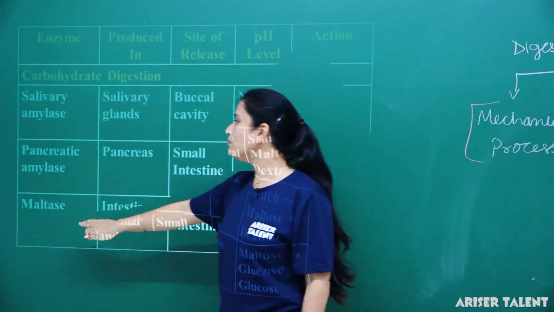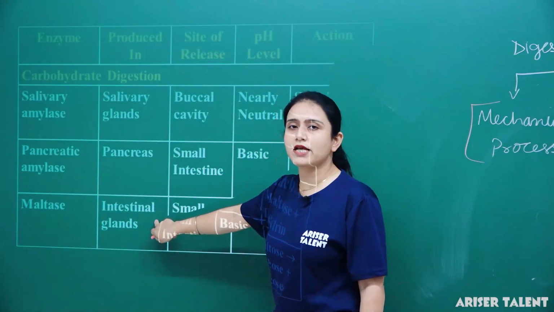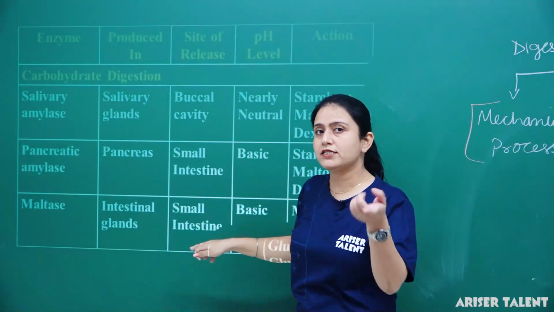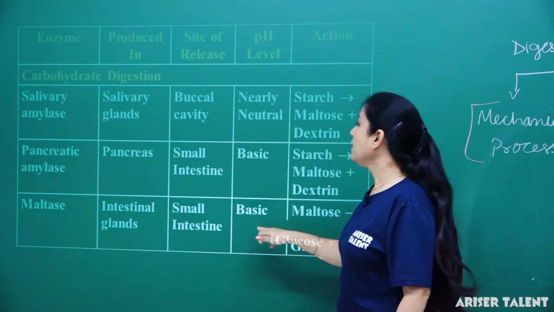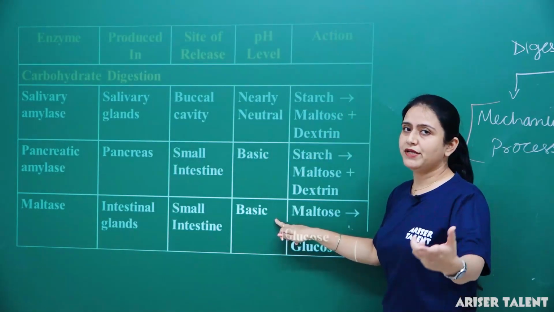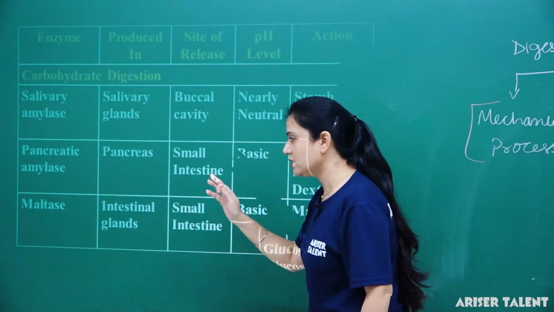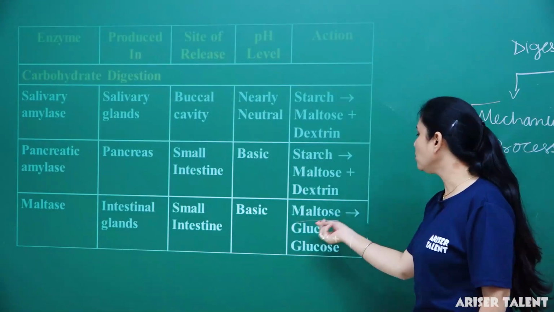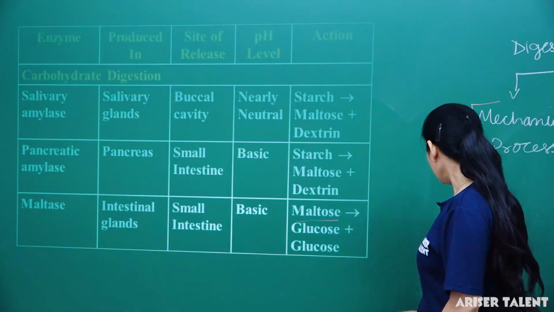Clear? Another is maltase. Maltase is generally produced in the intestinal gland. The site of release is the small intestine, where the intestinal gland is present. Fine. If we talk about the pH level, then the pH level is basic. What is the function of this maltase? This is an enzyme which converts maltose into glucose and glucose. Fine.